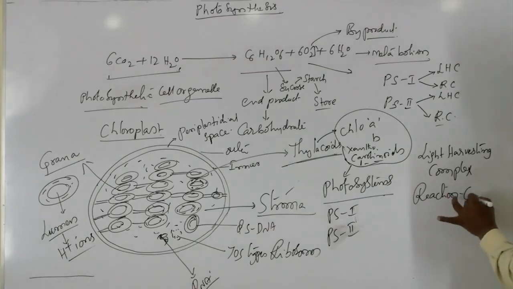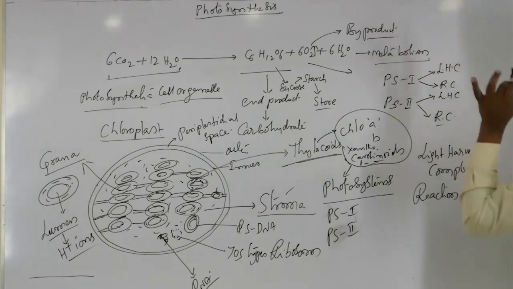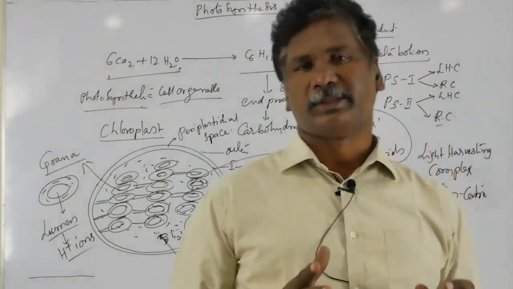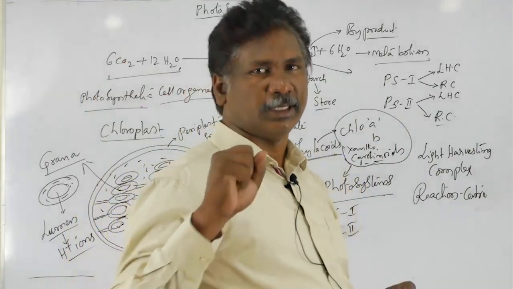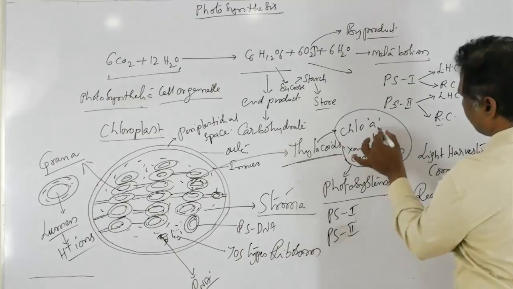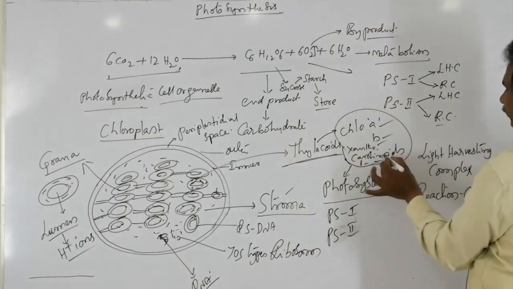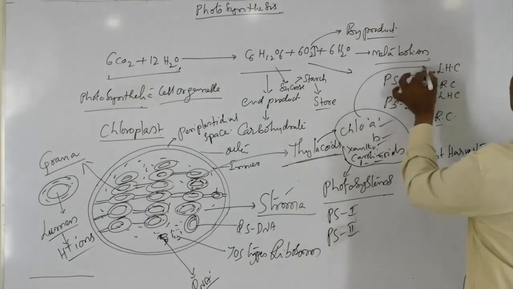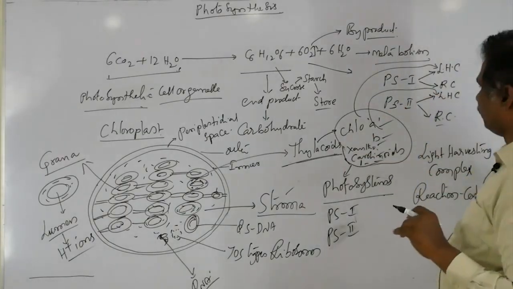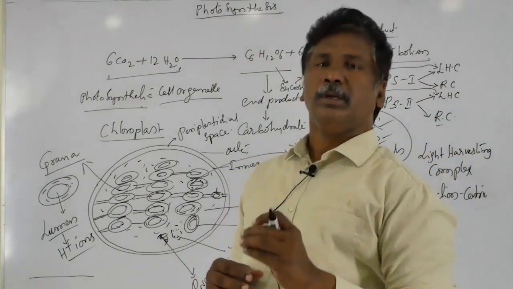So when we are observing LHC and RC, what are the components present in them? In the LHC, the light harvesting complex, there is a large number of chlorophyll A, chlorophyll B, xanthophylls and carotenoids.